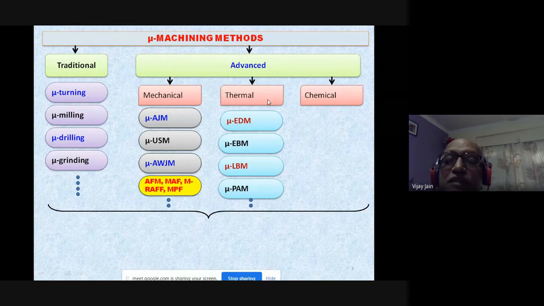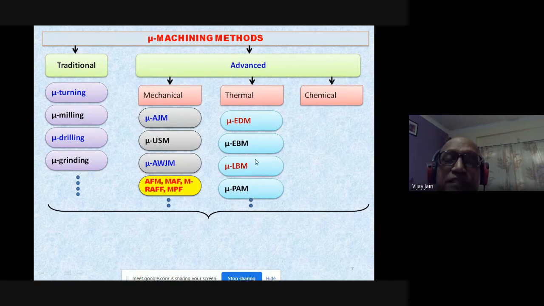Then you have the thermal advanced micromachining methods, where material is being removed by melting and/or vaporizing the material from the workpiece. You have well-known processes like micro EDM, electric discharge machining, micro electron beam machining, EBM, micro laser beam machining, LBM, micro plasma arc machining, PAM, and so on.